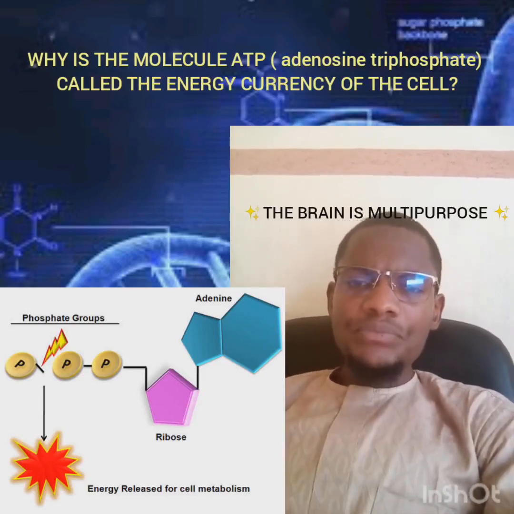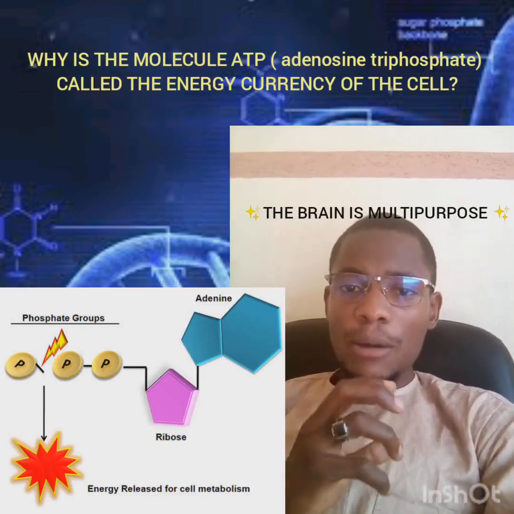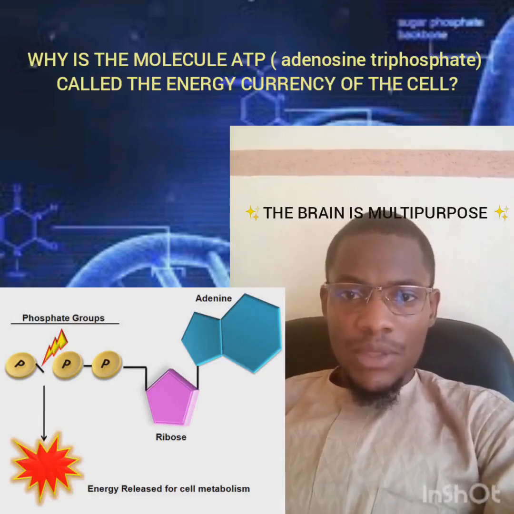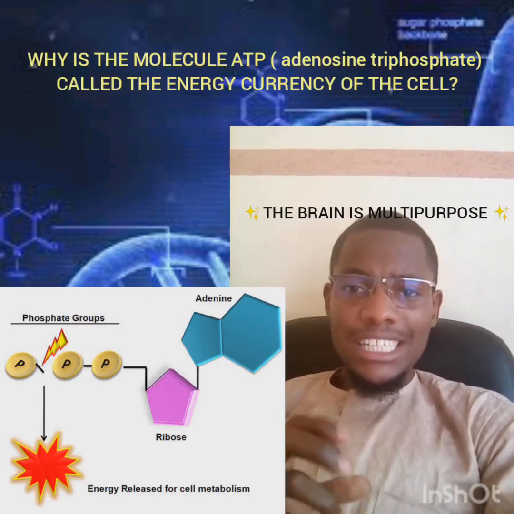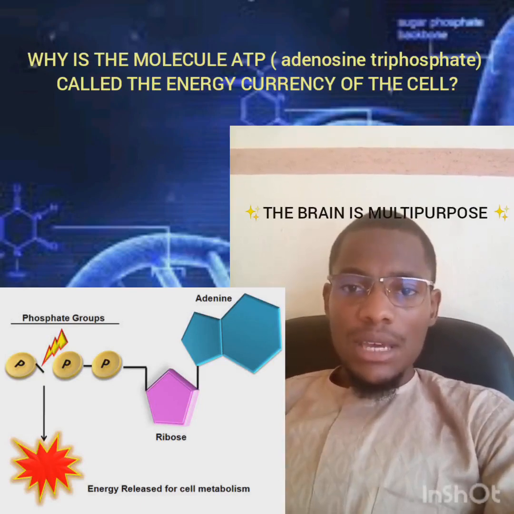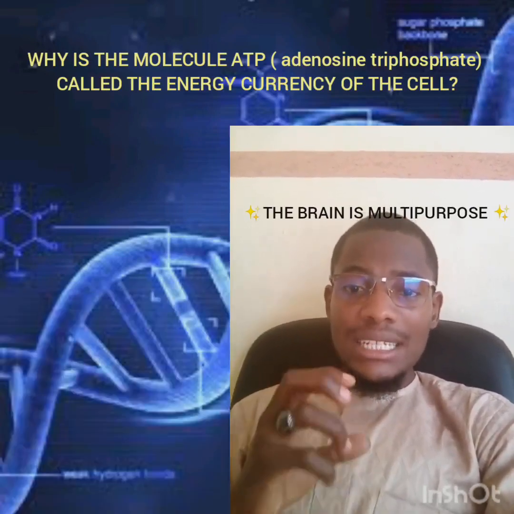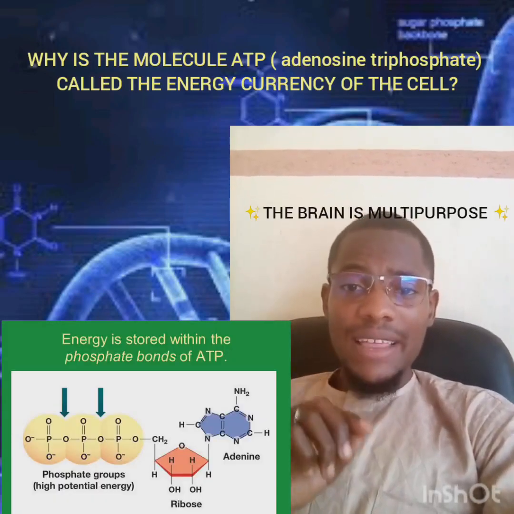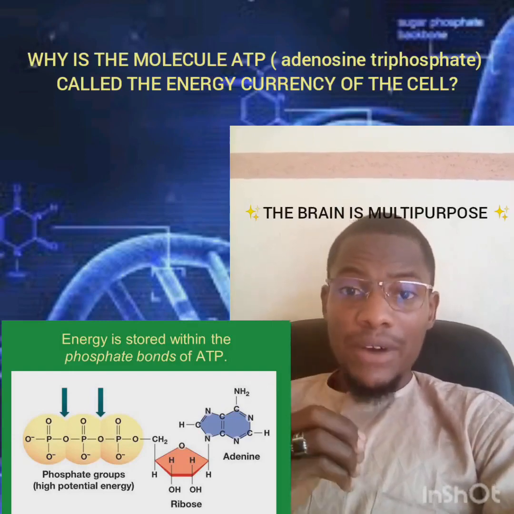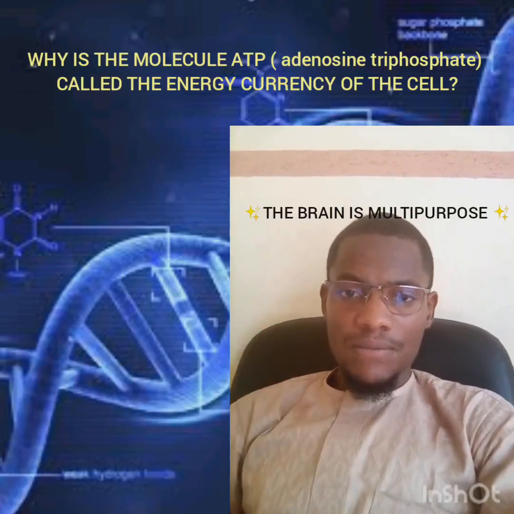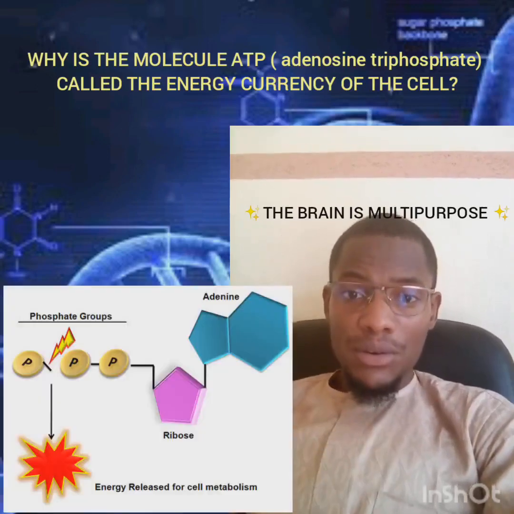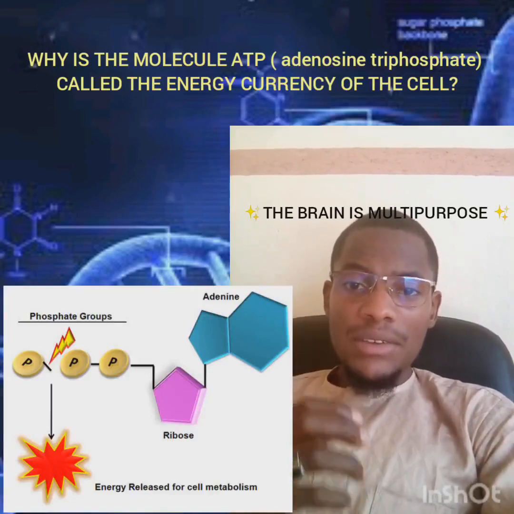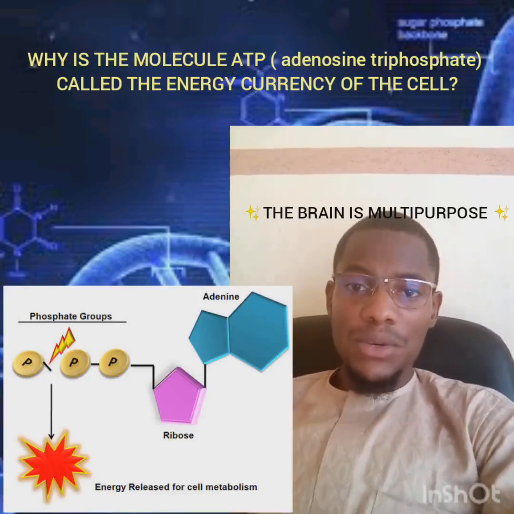Third is that the other components, the adenine and the ribose, making up the nucleoside, provide an additional feature for attachment of this molecule to enzymes, and that enables them to regulate enzyme activities. These are some of the reasons why this molecule is referred to as the energy currency of the cell, because it provides readily releasable energy. When the bond between the phosphate groups is broken, that energy is used to drive biosynthetic reactions in metabolic pathways in the living system.